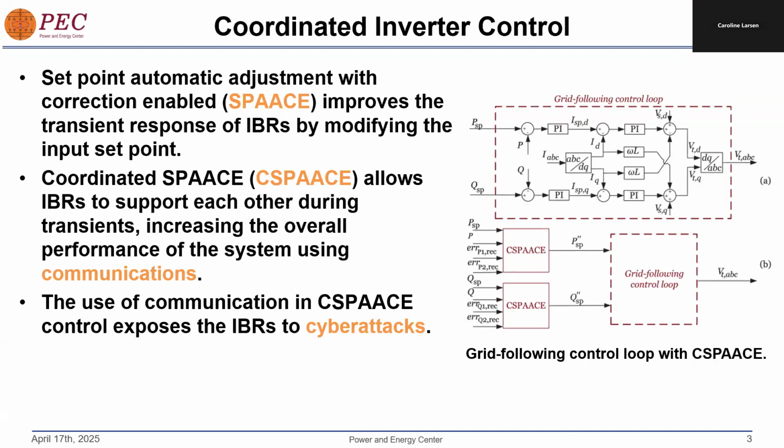One control method to improve the transient response of IBRs is called set point automatic adjustment with correction enabled, or SPACE, and it works by modifying the input set points of the IBRs. Coordinated SPACE expands on SPACE by incorporating communication between IBRs. This allows the IBRs to exchange their error values and support each other during transients, improving the overall performance of the system. However, the use of communications in C-SPACE exposes the IBRs to cyber attacks.